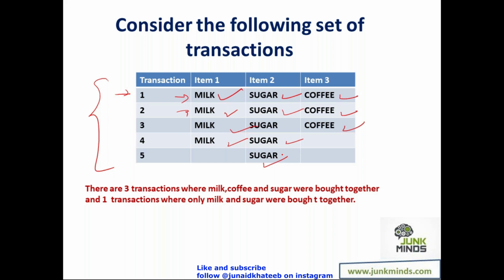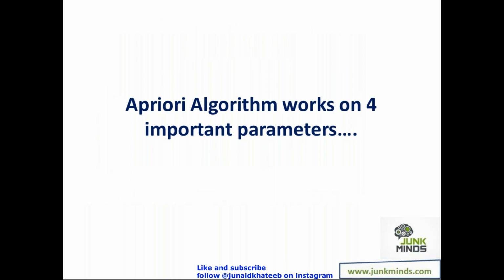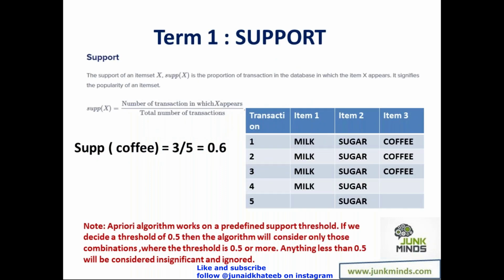Now, the four terms on which the whole concept works are these. Guys, observe this. There are four important parameters that we work with. The first one is called support, which over here we will be looking at as the popularity of the product. See, guys, please understand this. If somebody has come in to pick milk, then what is the probability that the person will also pick up sugar? The person will also pick up coffee. So it is the popularity of the product that will drive the sales for the other one.